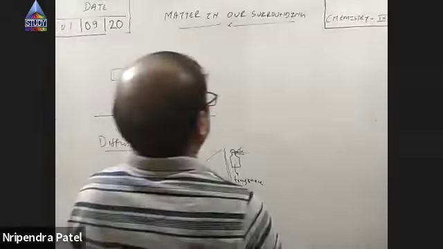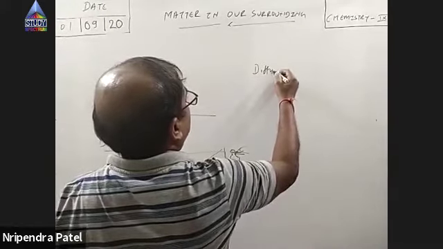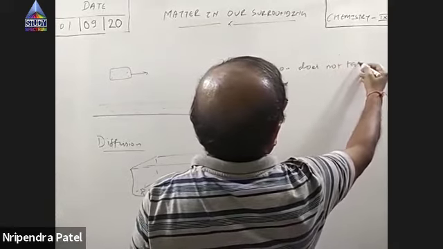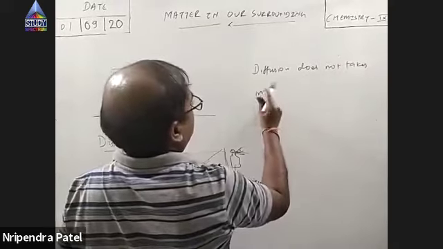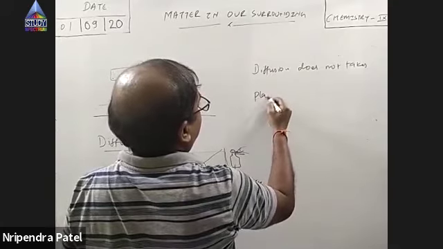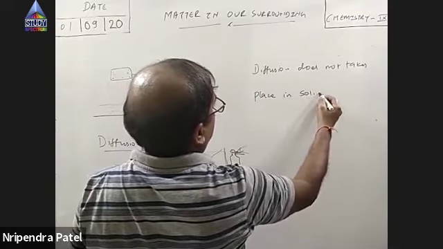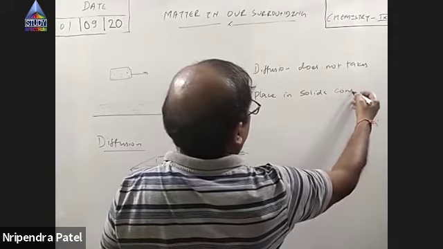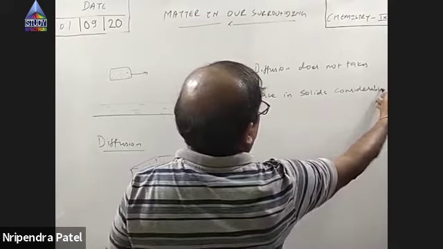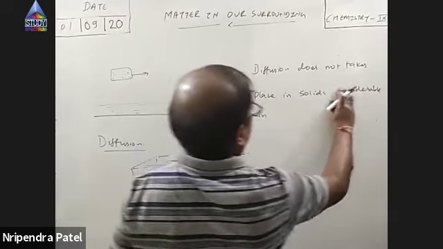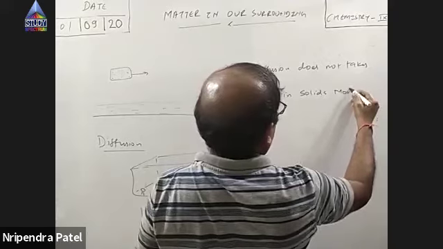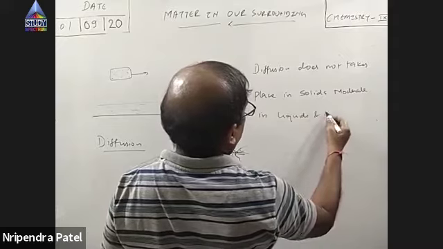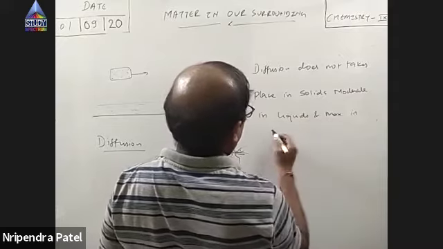So diffusion does not take place in solids, it is moderate in liquids and maximum in gases.